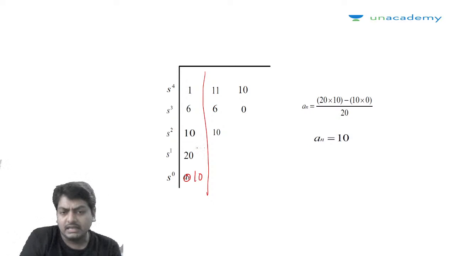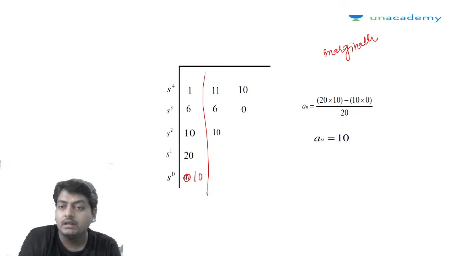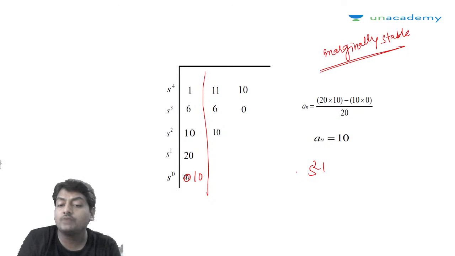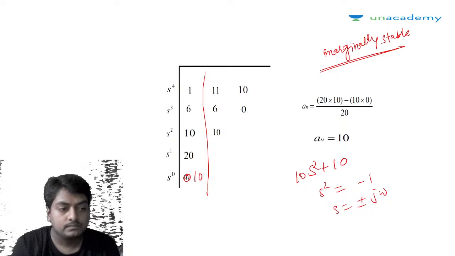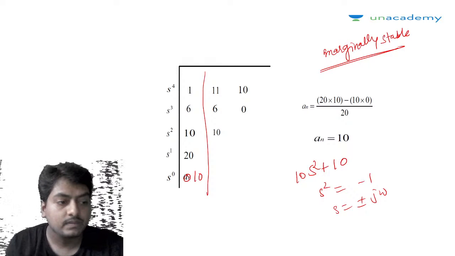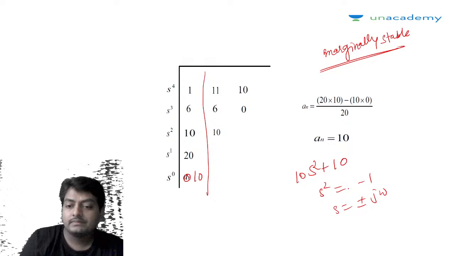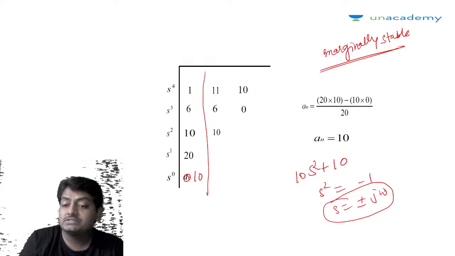Now we can see that there are no sign changes. That means the system is marginally stable. To find out the root location, we have to solve the auxiliary equation, that is, 10s squared plus 10 equals 0. If we solve it, s becomes plus minus j omega, plus minus j1, right?